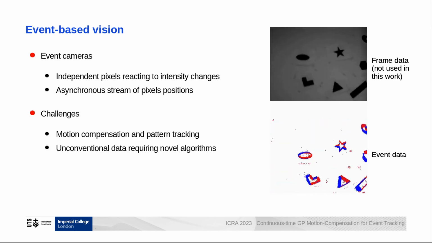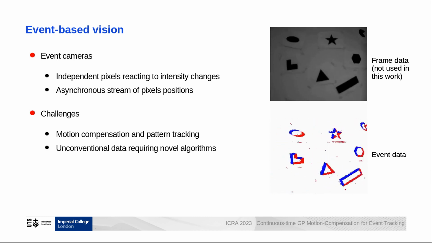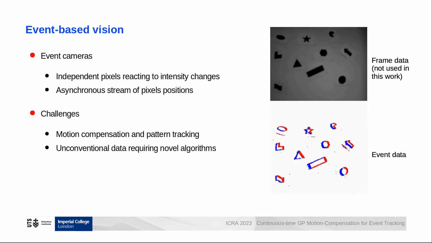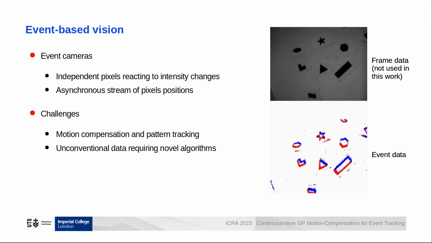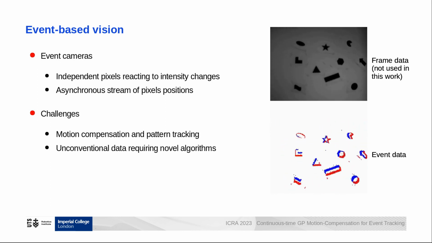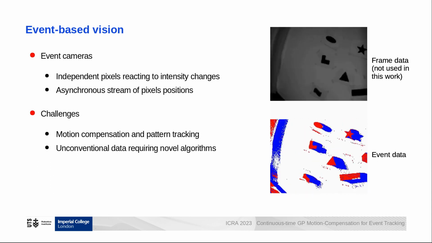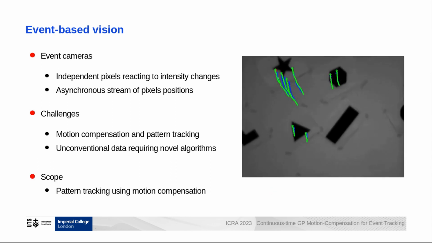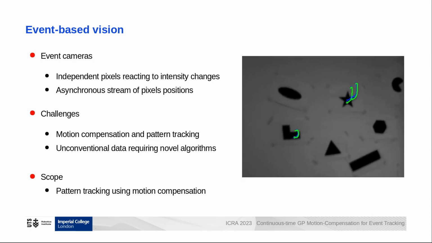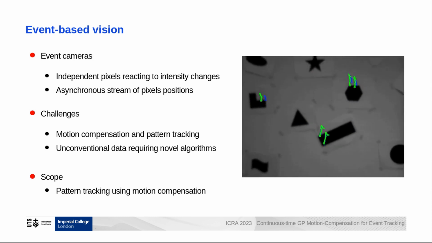While the problem of feature extraction and tracking is quite mature for standard cameras, it is still an active field of research for event-based vision. Novel algorithms and paradigms are required to address this type of unconventional data. Overall, our work addresses the issue of pattern tracking for event data.